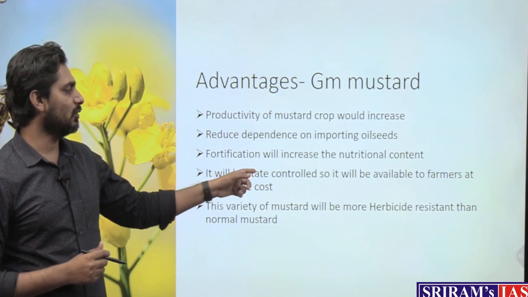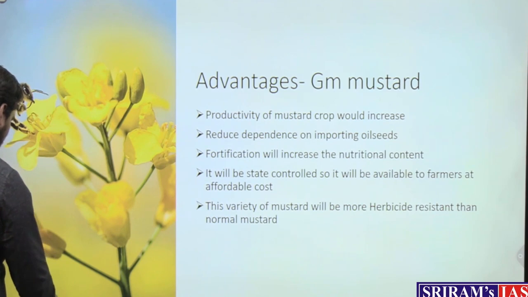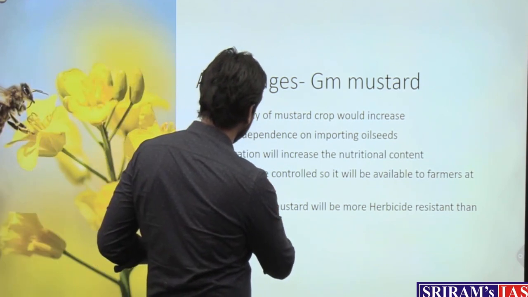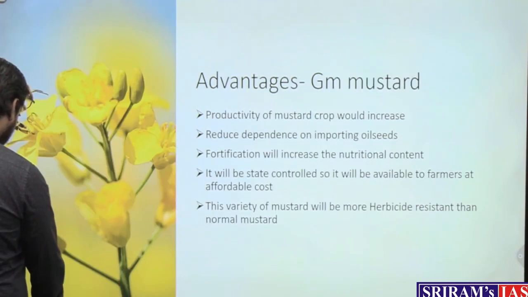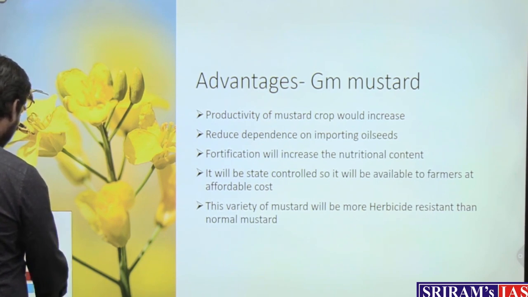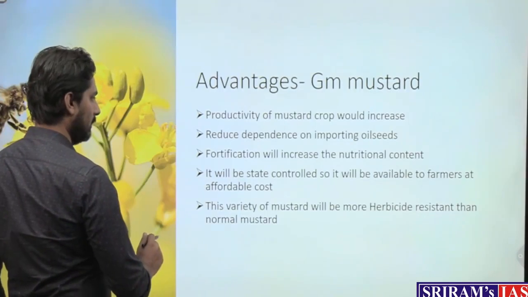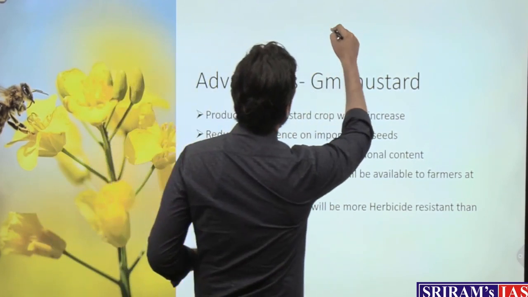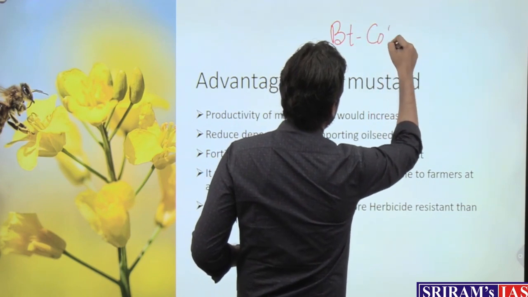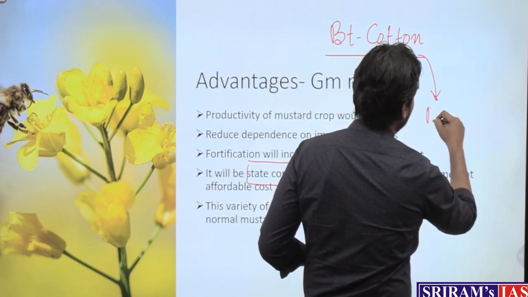Next, it will be state controlled, so it will be available to farmers at affordable cost. So what are we trying to say here? See, it will be state controlled. So when we are saying that it is state controlled, see, with respect to BT cotton, BT cotton was developed by a group of companies.